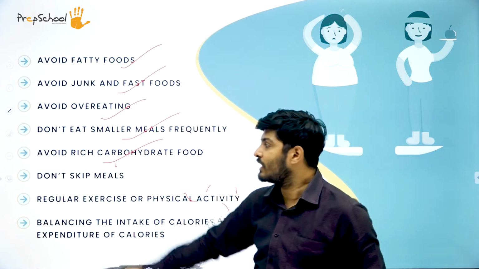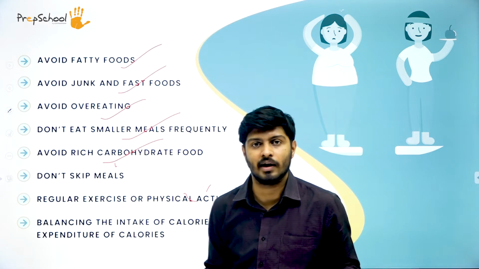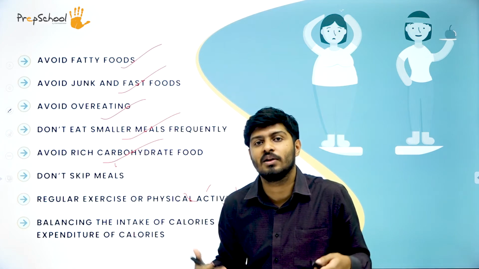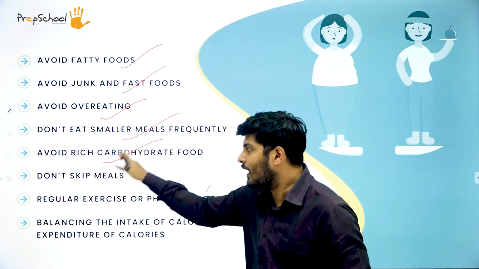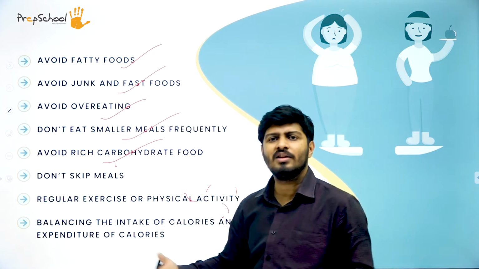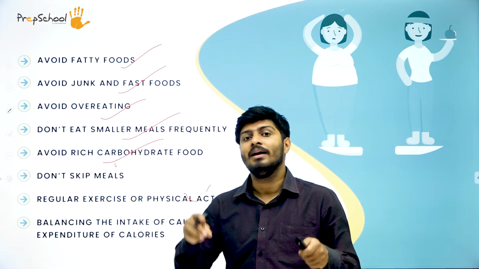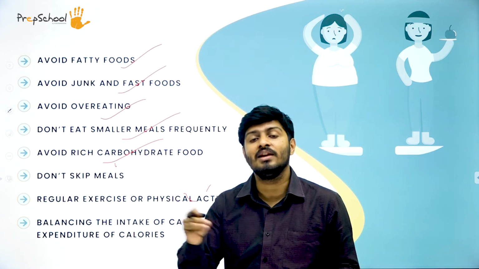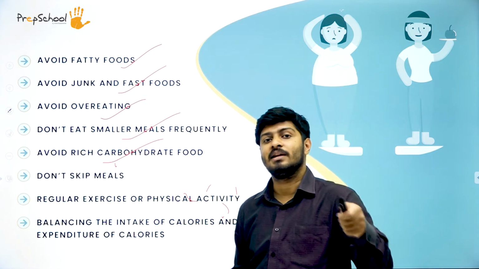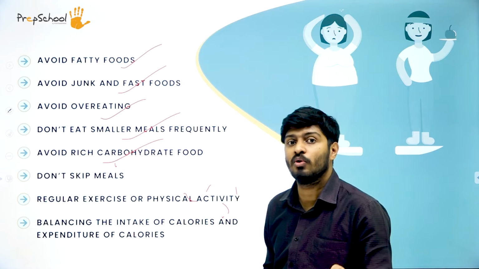But here what they are telling is avoid rich carbohydrate food, which means your full meal should not consist of only carbohydrates. If you consume just carbohydrates three times a day, obviously your body will become obese and overweight. So you have to avoid that. You can consume carbohydrates, but it should not be excessive in a day. Have a balanced diet where everything is there in your plate, every macro and micronutrient. More about carbohydrates, macronutrients and micronutrients, you have in the first session. You have to watch that, then only you'll understand more about a balanced diet.